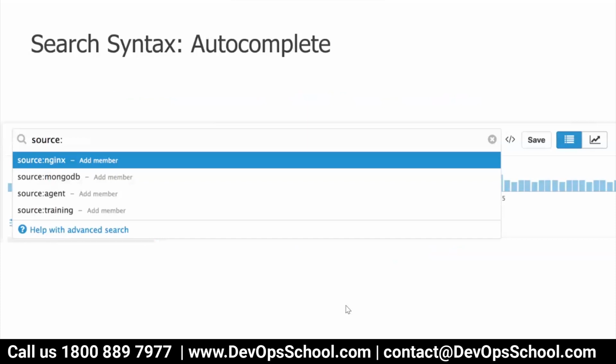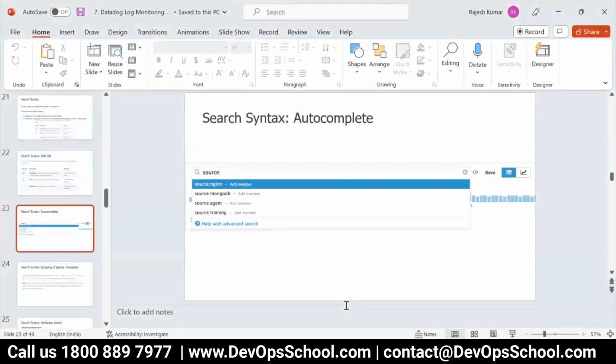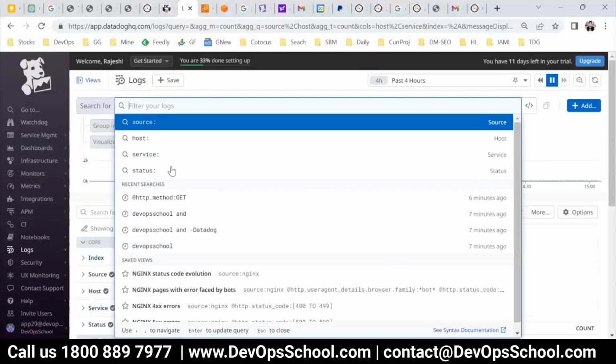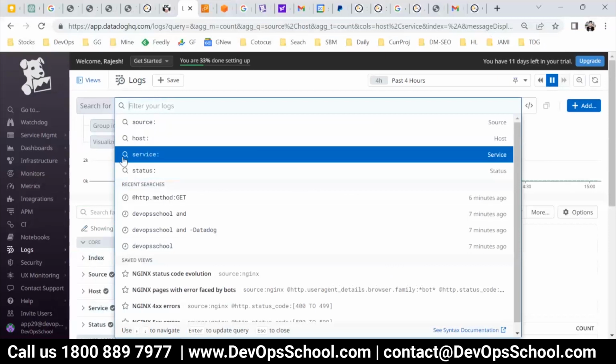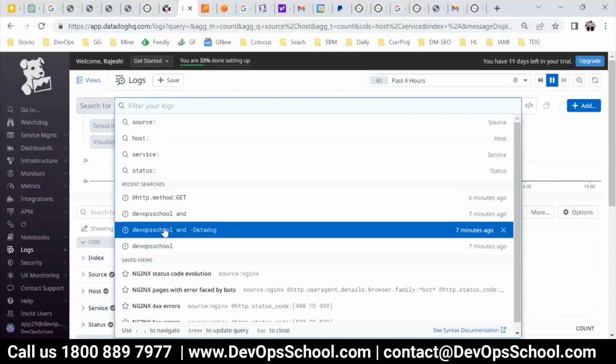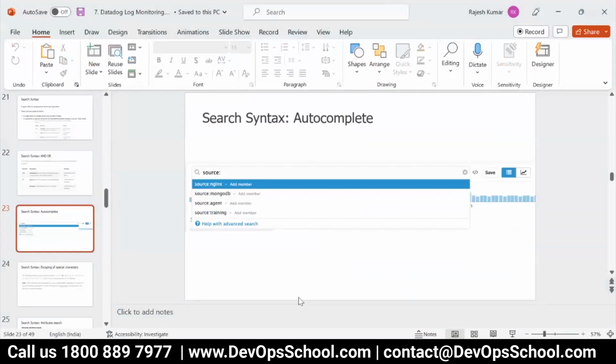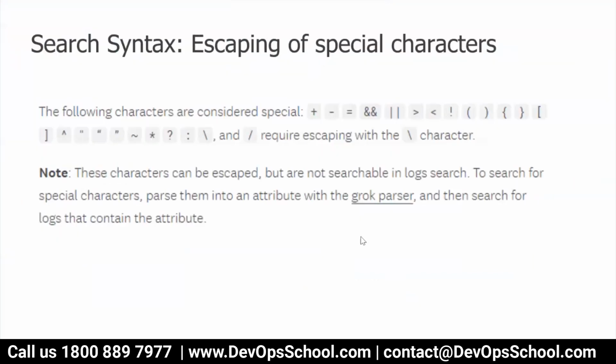Search string, you have autocomplete options also. So if you're not sure about what you want to search, these are all auto search. You can search by source, host, service, status, and these are the facets which you have. So you can try this one also.